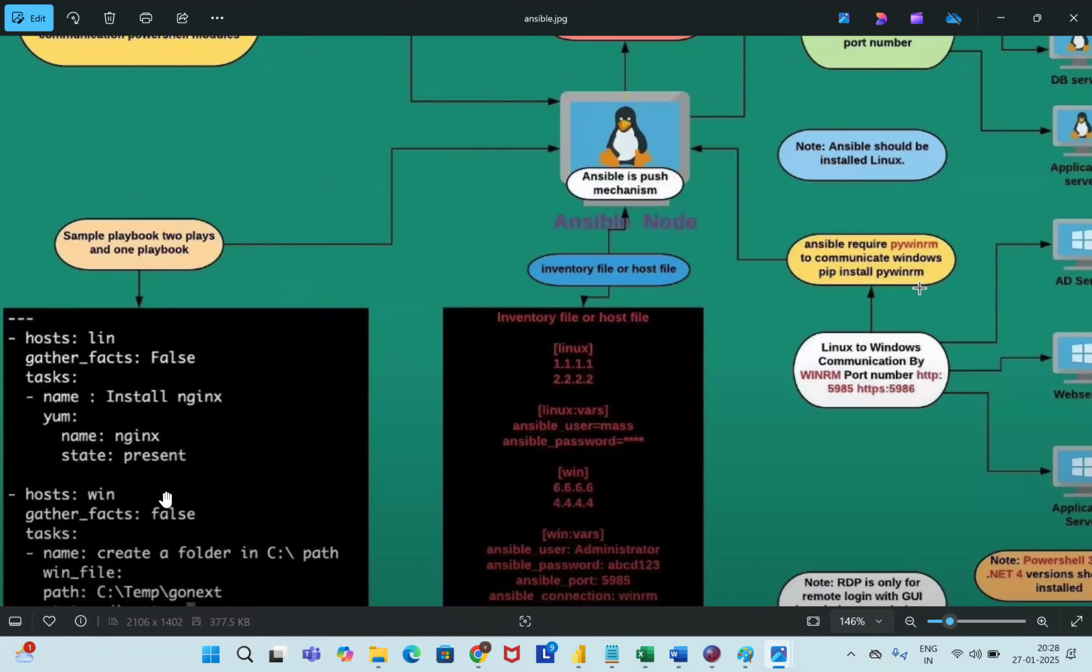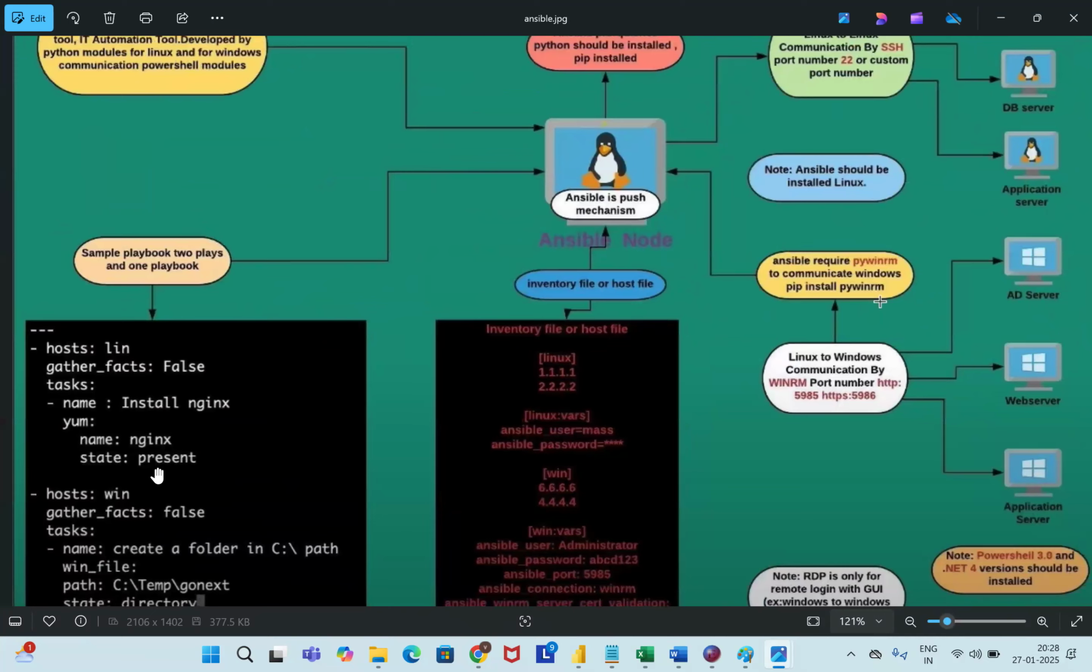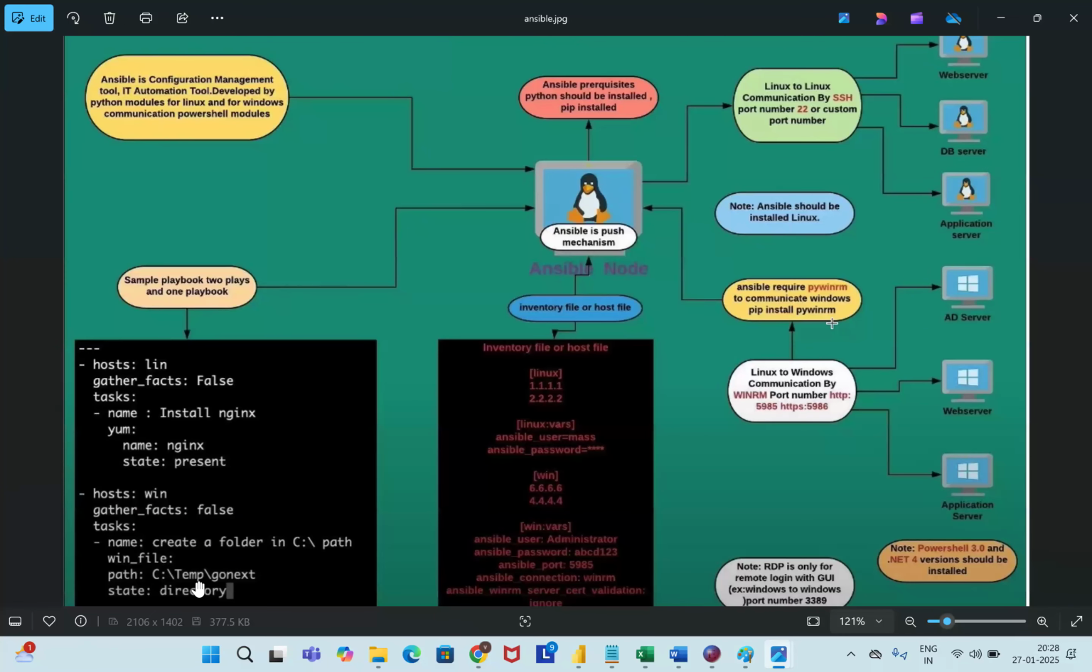Hosts, Linux, gather facts, files, name install Nginx, name Nginx, everything. This is a complete one task. See, hosts, this is one play. Generally, what is a playbook? A playbook is nothing but a collection of tasks, and a collection of plays is called a playbook. This is one task. The second one is another task. Two tasks, right? But here hosts Linux, hosts Windows.